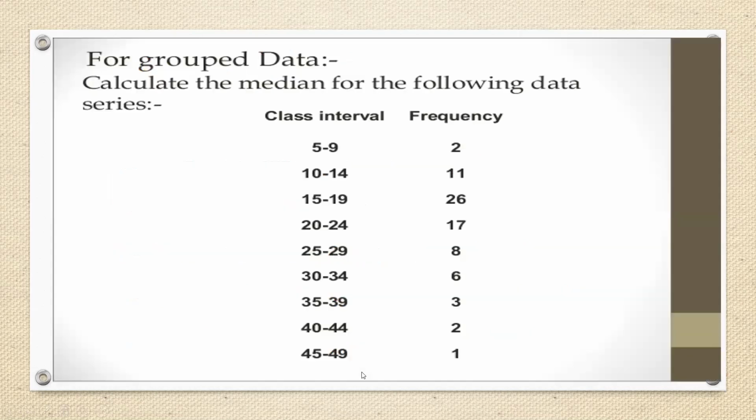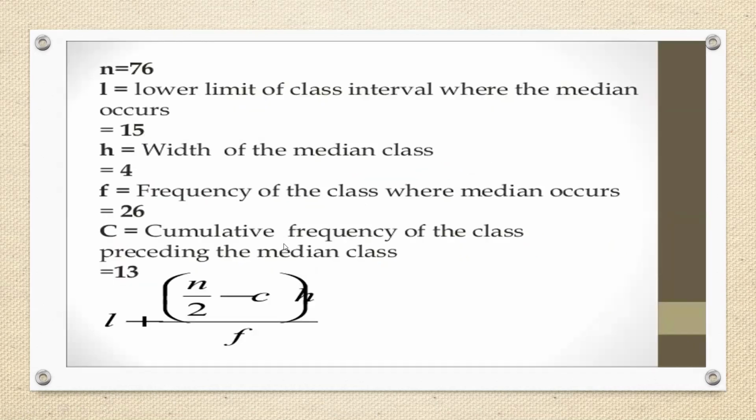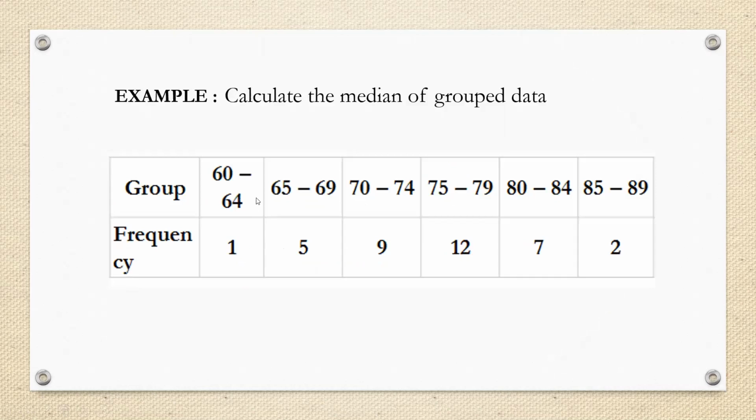Now, how can we calculate the median of the data? This is an example for the median of grouped data: calculate the median of the grouped data. The class intervals are 60 to 64, 65 to 69, 70 to 74, 75 to 79, 80 to 84, 85 to 89. These are continuous grouped data, and the classes are non-overlapping.